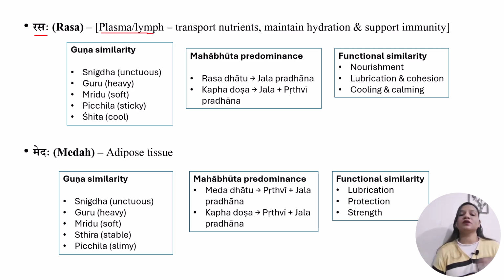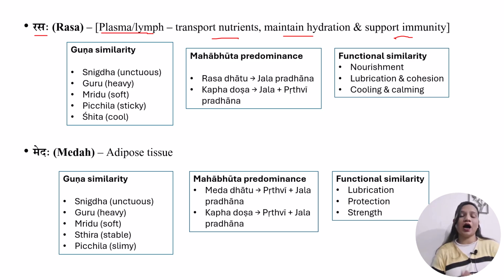Why? Because Rasa and lymph or plasma share the same functions. They are both responsible for transporting nutrients and maintaining hydration, and they also support the immunity of the body. So because of the same functions we can correlate Rasa with plasma and lymph.